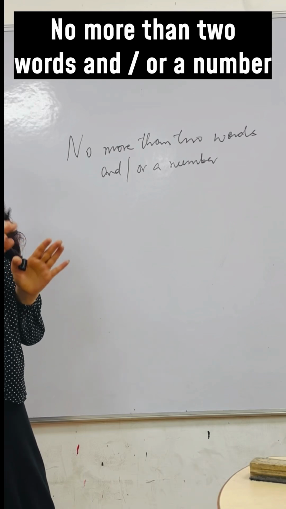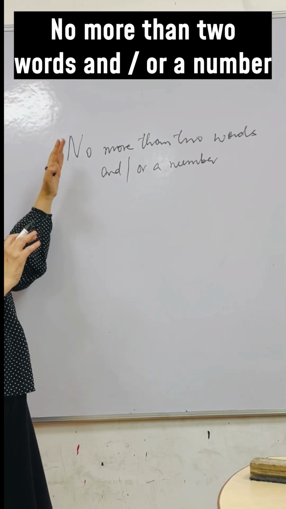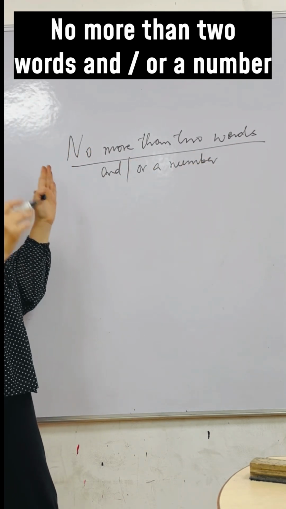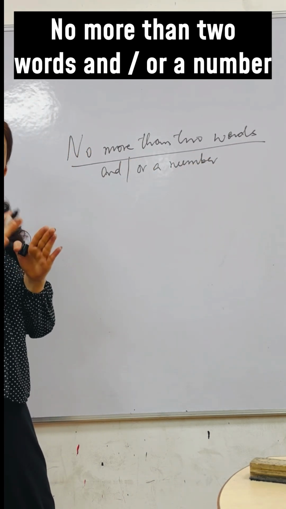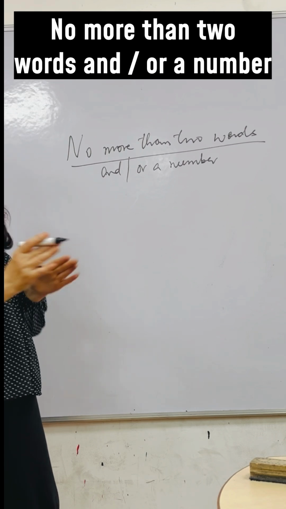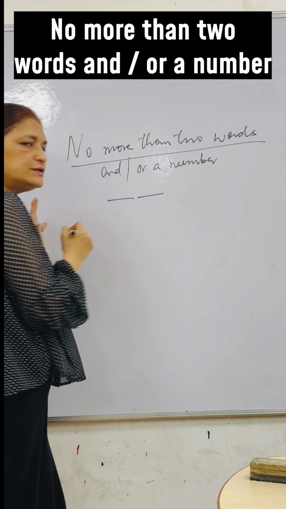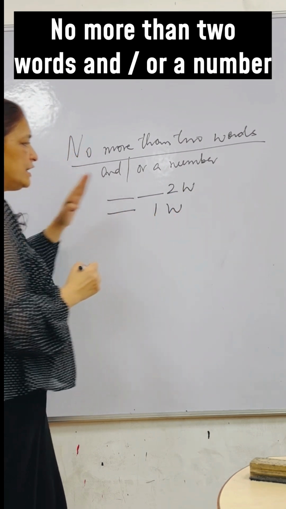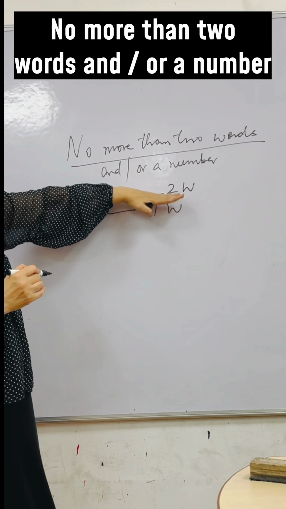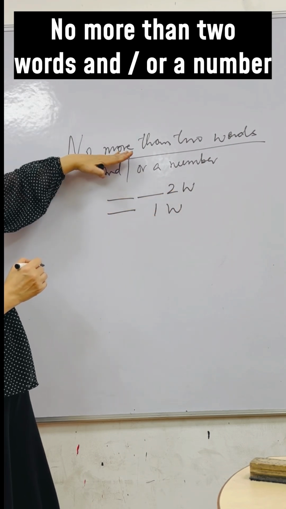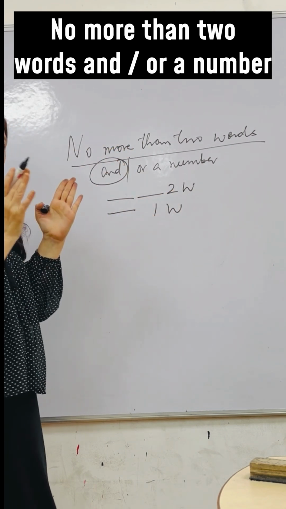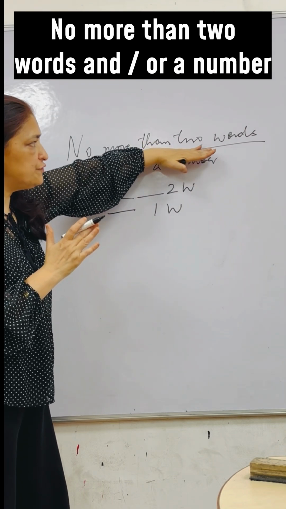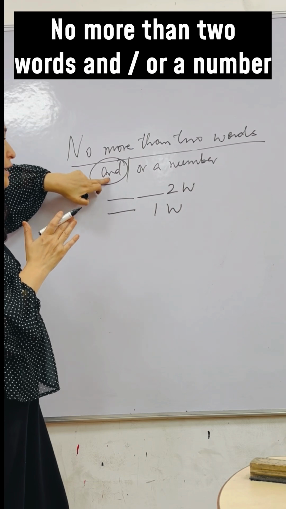Yes, there are three different ways of writing answers if we have this instruction. First of all, we'll take this part: no more than 2 words. It means my answer cannot be more than 2 words. So my answer can be of exactly 2 words, or less than 2 words. It means I can write my answer in 2 or less than 2 words. This part is correct. And means both, and means with. So my answer can be of 2 or less than 2 words with a number.